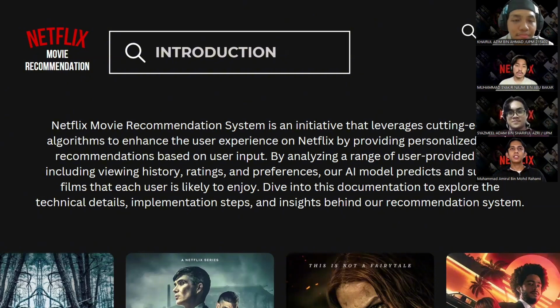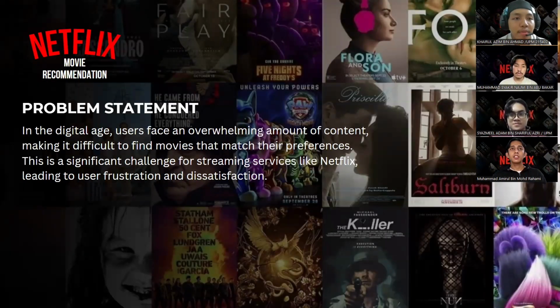Next. So this is our problem statement. Says in this digital age, users face an overwhelming amount of content, making it difficult to find a movie that match their preference. So it's hard to choose movie in the midnight or whatever. This is a significant challenge for streaming service like Netflix, leading to user frustration and dissatisfaction.